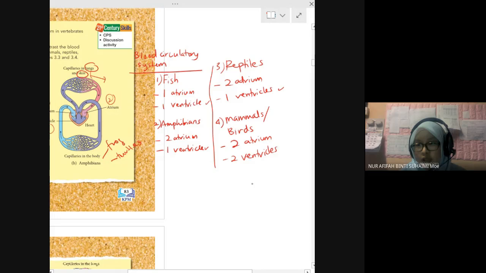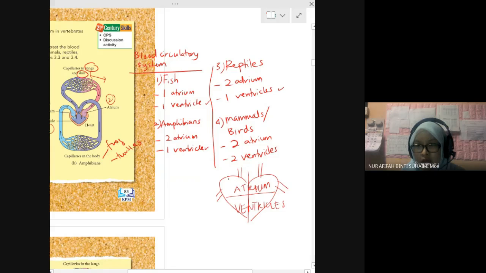Our heart has four chambers. The upper part is atrium, the lower part is ventricles.